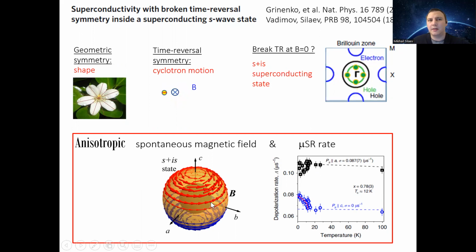The mechanism that we have found can help to understand the nature of the superconducting state in other exotic materials, which also feature spontaneous magnetic fields below the critical temperature. This is very important for the future development of quantum technologies, since, as you will probably have heard, exotic superconductors can be the main building blocks of topologically protected quantum computers.